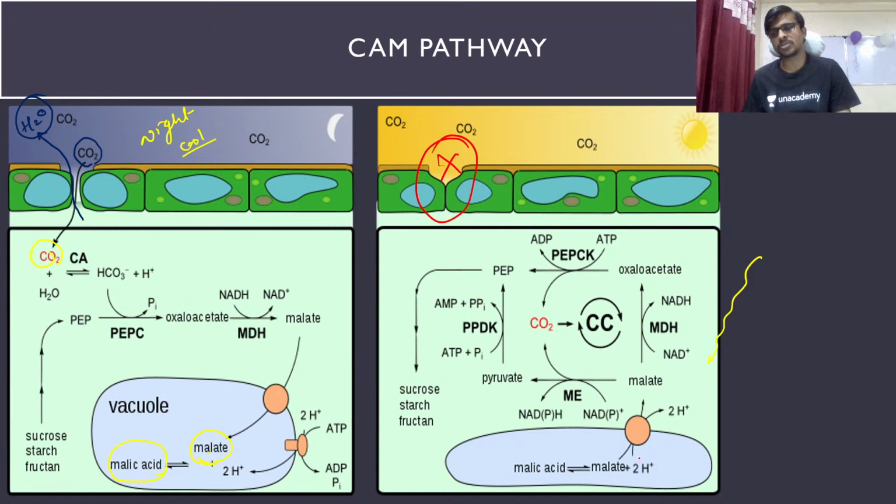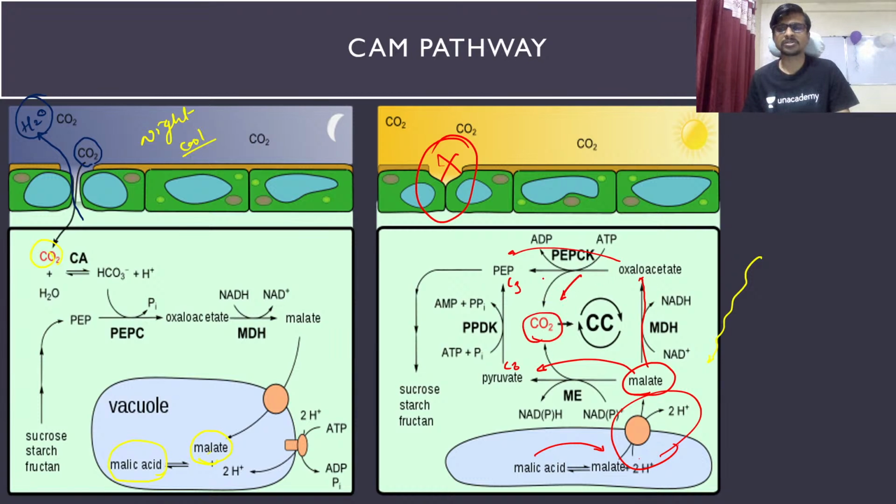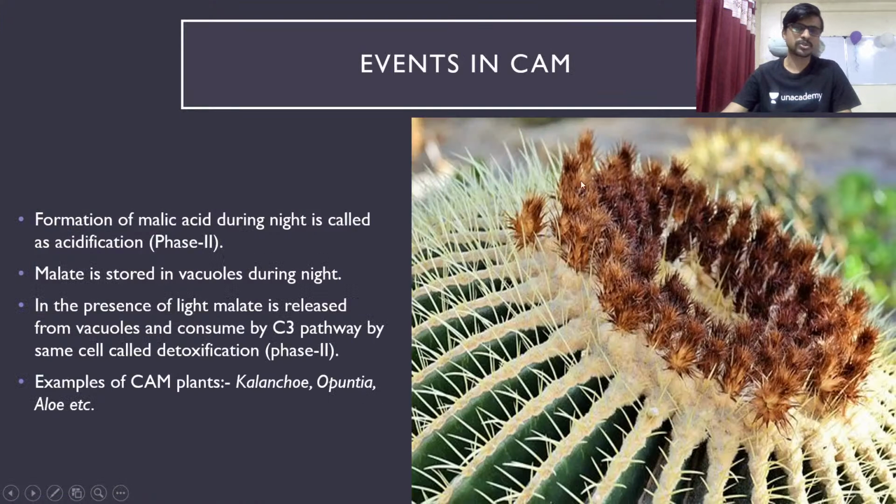The second thing is that malic acid to malate conversion starts here, and the malate comes out and either it will enter into the pyruvate or the oxaloacetate and then PEP. Okay, so these are the C3 compounds and malate is a C4. So one carbon dioxide is coming from the oxaloacetate to PEP, and one is coming from the malate to pyruvate. Okay, so the two carbon dioxide enter into the Calvin cycle, and the Calvin cycle results in the formation of a sugar. Okay, so this is the event in CAM.